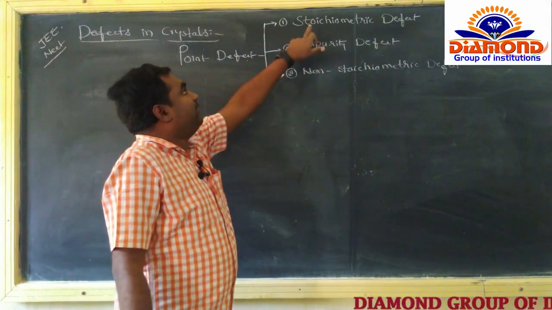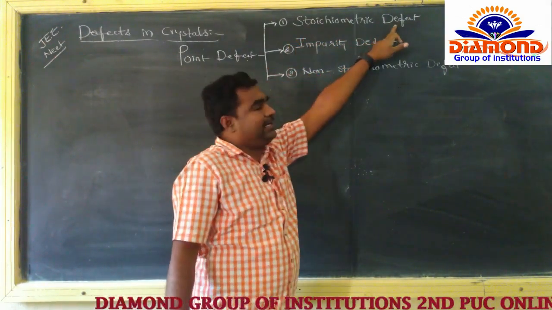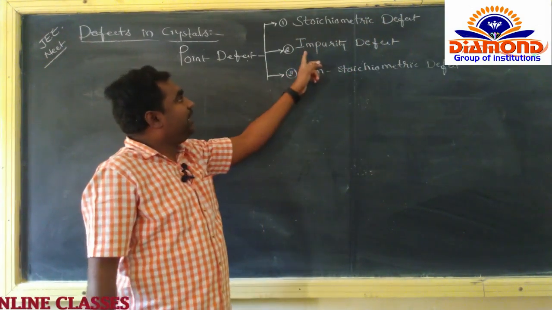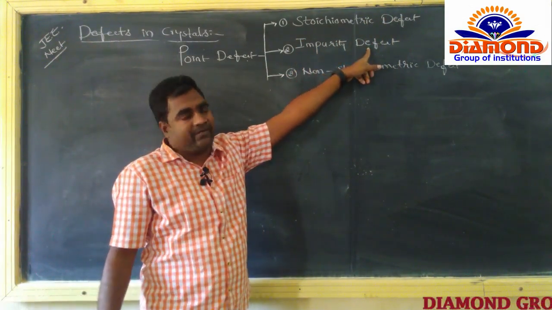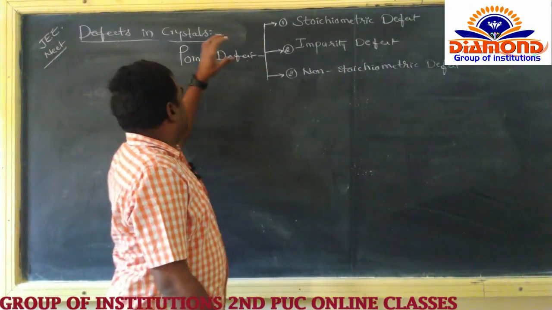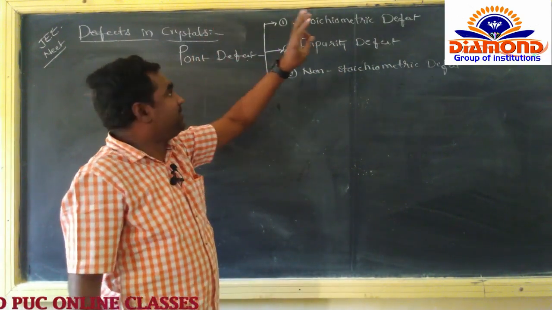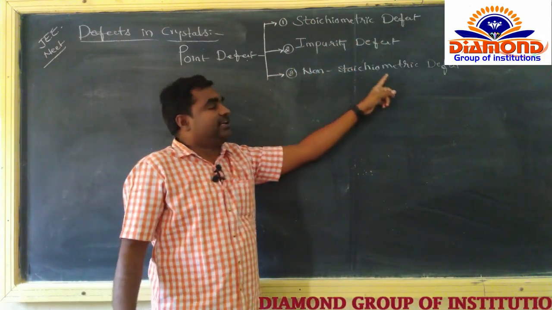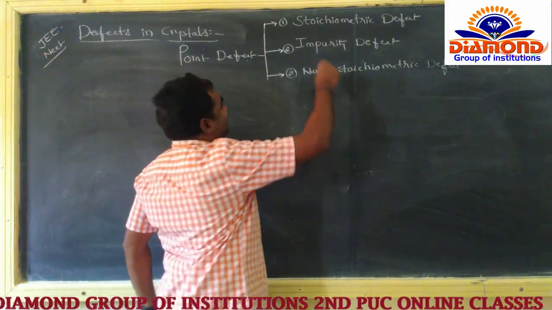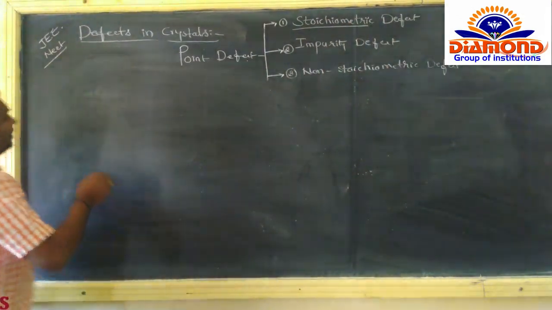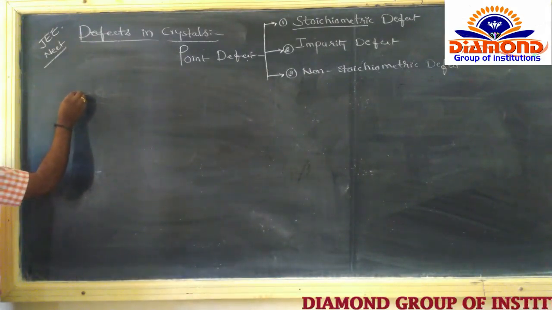What are they? First one, stoichiometric defect. Second one, impurity defect. Third one, non-stoichiometric defect. So the point defect is classified into three types. Now, what is a stoichiometric defect? Now we go for the stoichiometric defect.